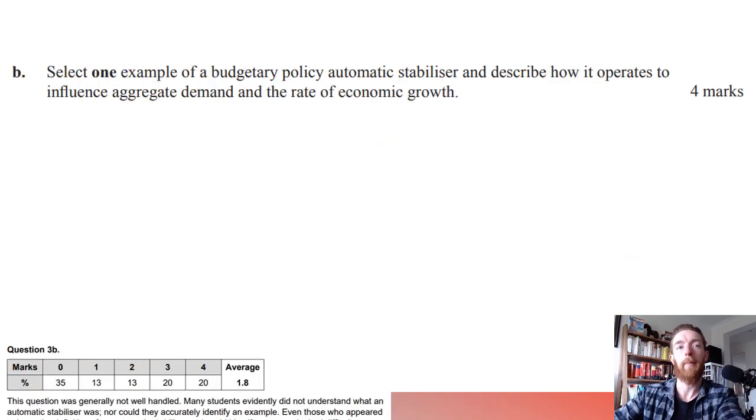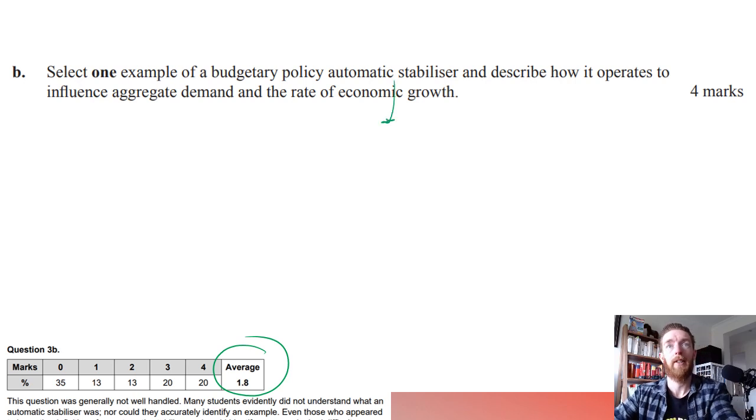Then we've got 3B. Select one example of a budgetary policy automatic stabilizer and describe how it operates to influence aggregate demand and the rate of economic growth. This surprises me, that this is done so poorly. 1.8 out of 4, quite low for what is a relatively easy question, because when you look at automatic stabilizers, your options are that it's either going to be welfare outlays or tax receipts.